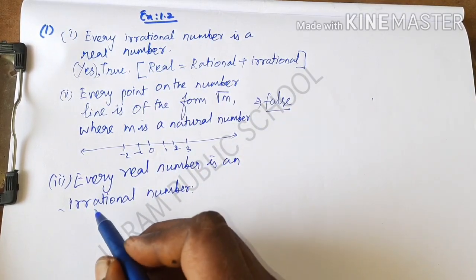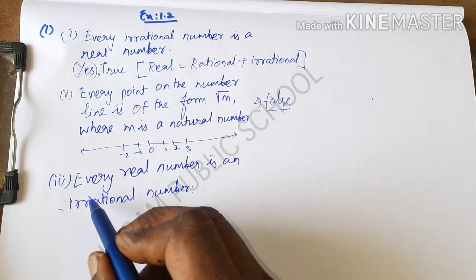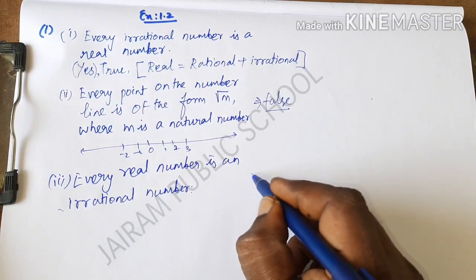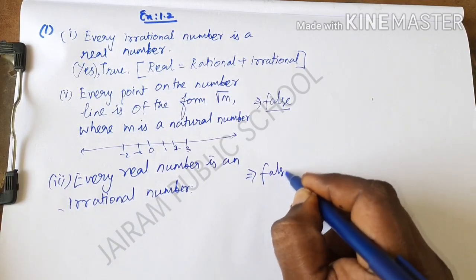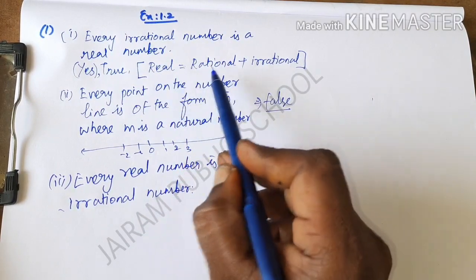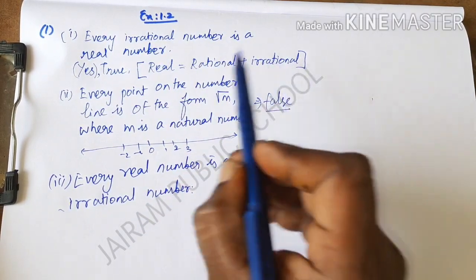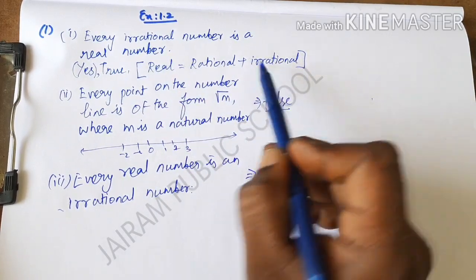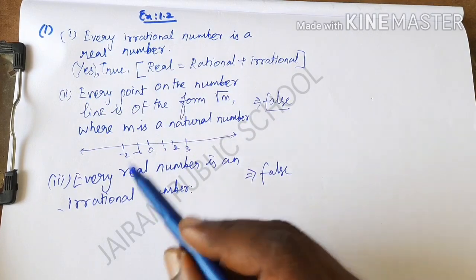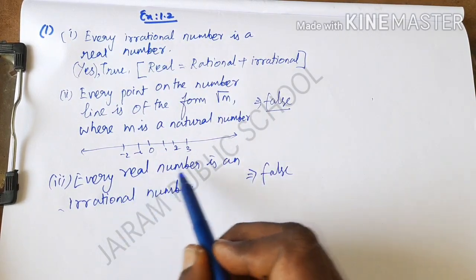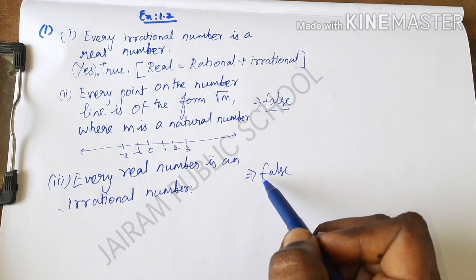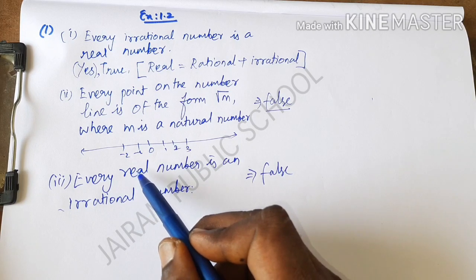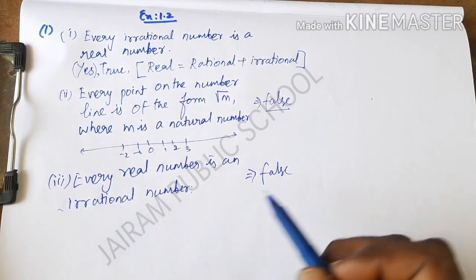Now the third statement is, every real number is an irrational number. Absolutely it is false, because from the first statement, real numbers consist of rational numbers and irrational numbers. That means all rational numbers are real numbers, and in the same way all irrational numbers are real numbers. But this statement contradicts that rule. Every real number is an irrational number is a false statement, because all irrational numbers are real numbers, but not all real numbers are irrational numbers.